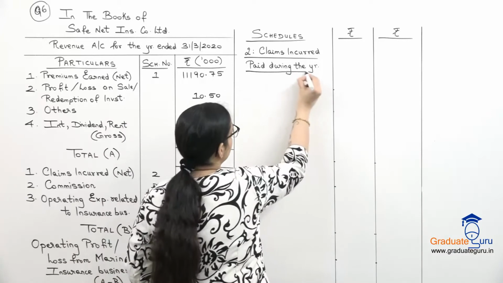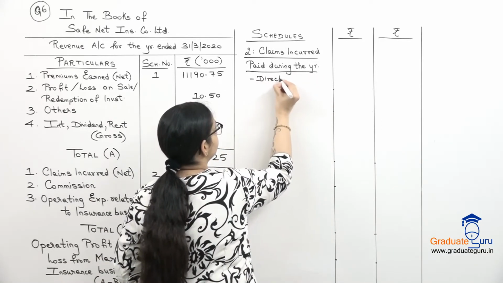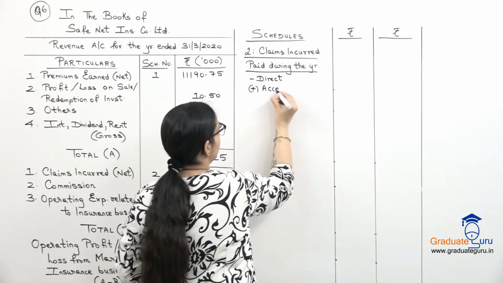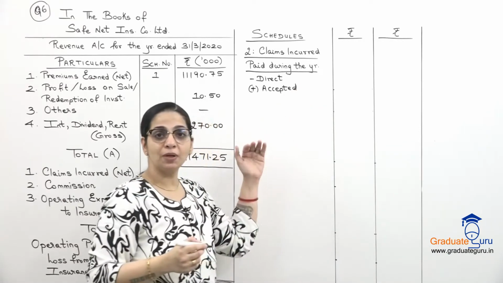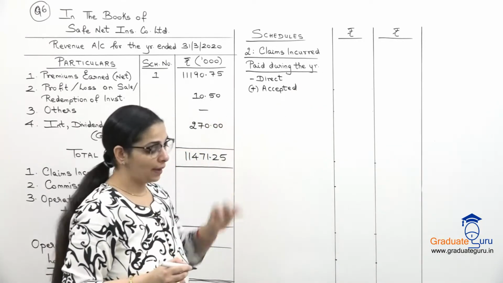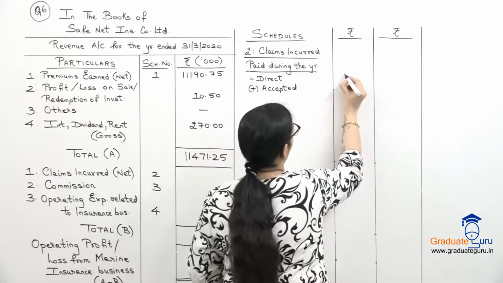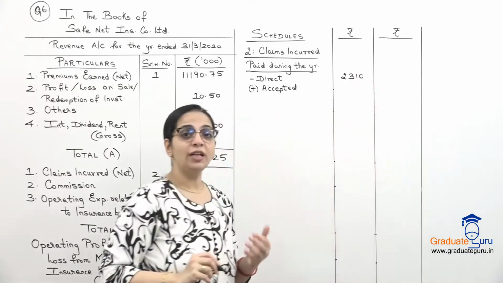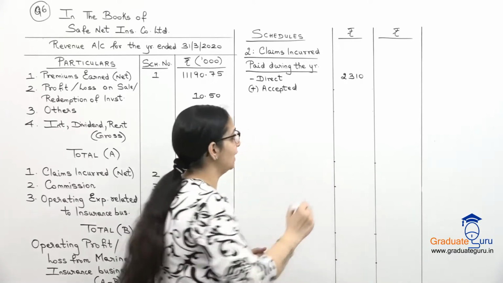So in paid during the year I will have direct plus accepted, and then we will subtract the ceded. So first for direct our claims paid is 2310. For reinsurance accepted it is 210.